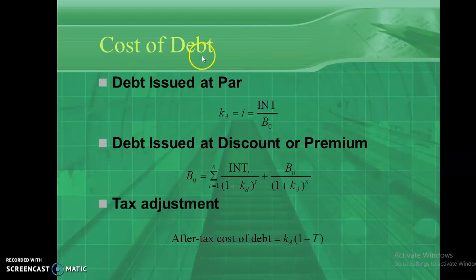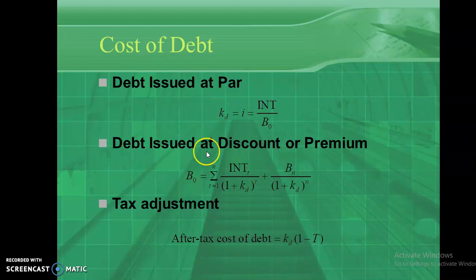As you all know, debentures are issued at face value, premium or discount. If the debentures are issued at par, that's known as face value. This is the formula for calculating the cost of debt. Let's look into that. Cost of debt equals interest divided by B0. So you can easily understand the cost related to the cost of debt from this formula.